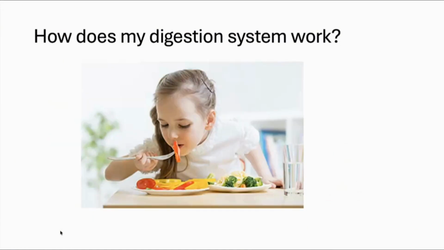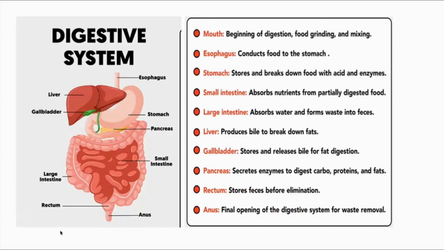Now, how does my digestive system work? Let us learn how our digestive system works, when we eat, how the food is digested and how the nutrients are absorbed from our food. The beginning is the mouth. When we see food, we get tempted, am I right? As soon as we see the food, saliva in the mouth will be there, and it helps in digestion.